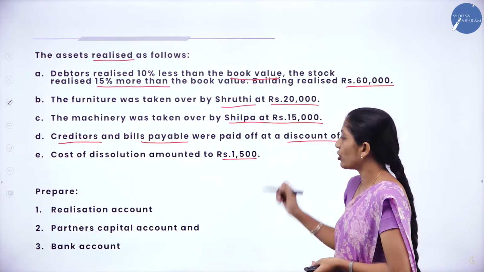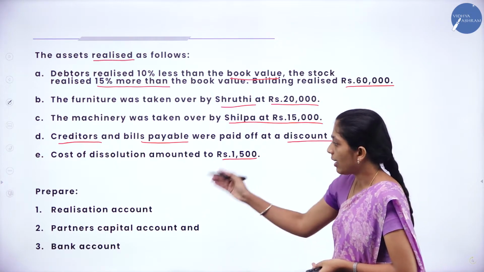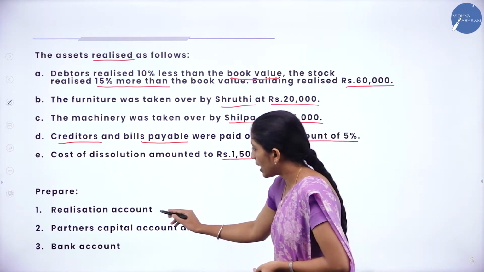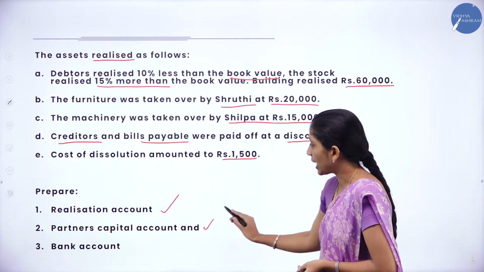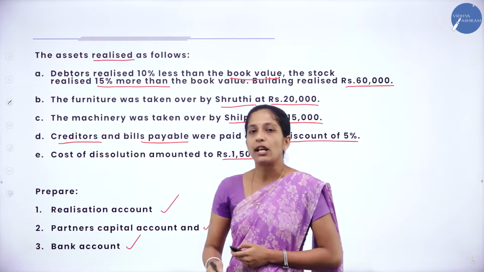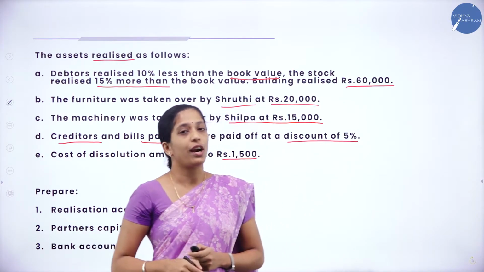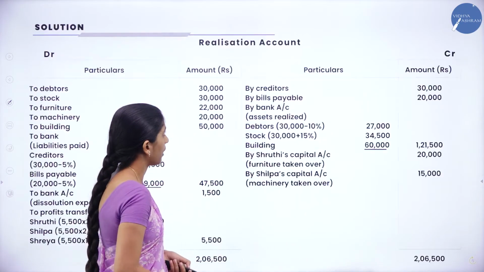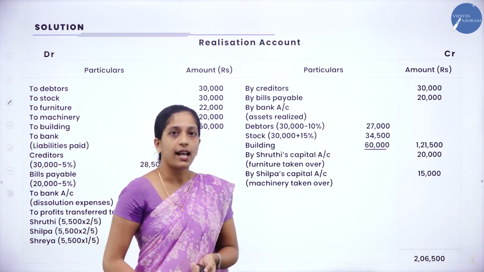Cost of dissolution amounted to 1,500, and they have asked us to prepare realization account, partners capital account and bank account. Clear? Yes. Now we shall move on to the solution. First, what you have to prepare? Realization account. Now, how to prepare a realization account?